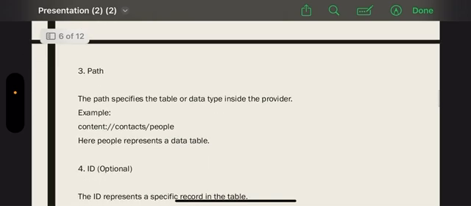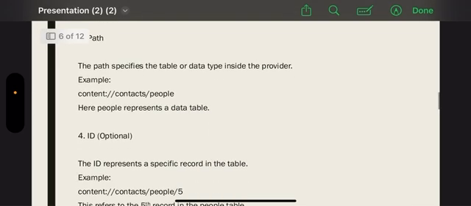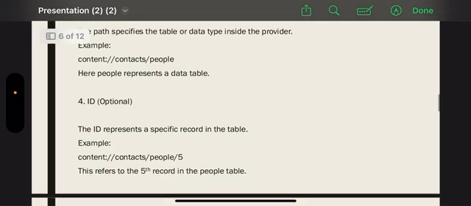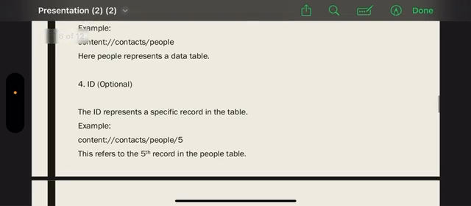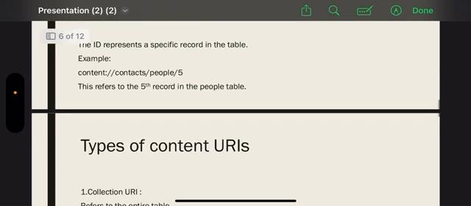3. Path. The path specifies the table or data type inside the provider. Here is an example. 4th one is ID. ID is optional. The ID represents a specific record in the table.